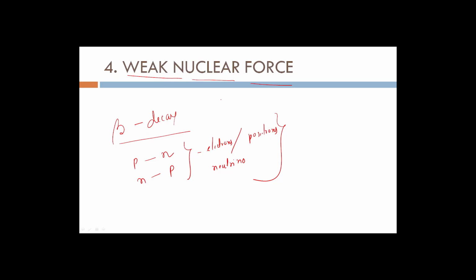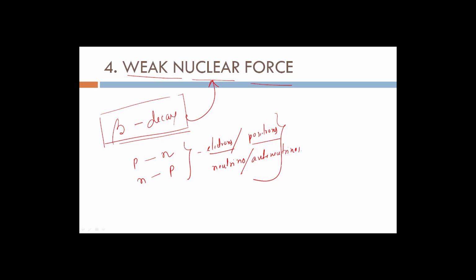So in terms of weak nuclear force, you need to remember that the beta decay which happens inside a nucleus happens because of weak nuclear force. And what happens in beta decay? In beta decay, we get electrons or positrons, neutrinos or antineutrinos, and so on.